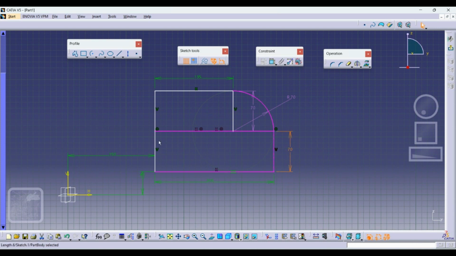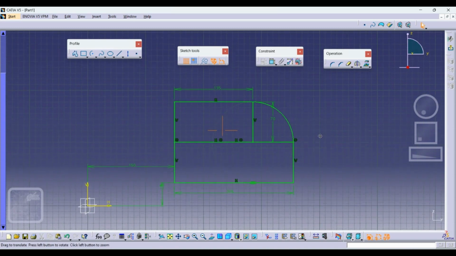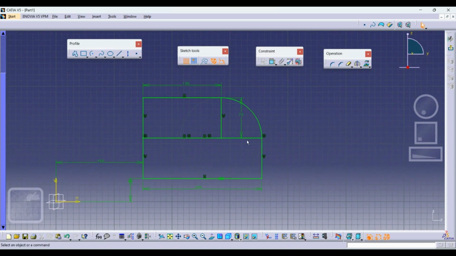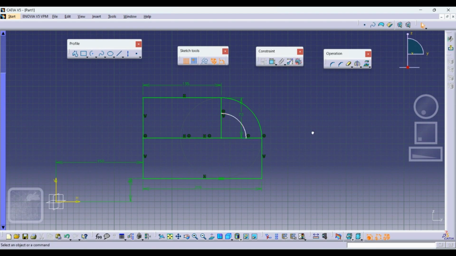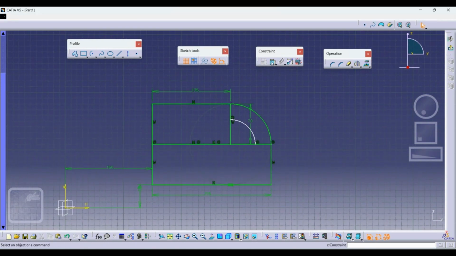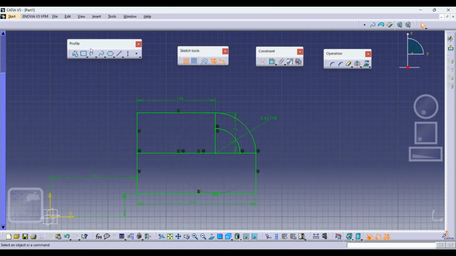So as it is in magenta, it is over defined. I just delete this, so it will come under defined. I will just delete this also because we have already given this length, so no need of this particular length. Okay, so now it is my one arc. Now I'll go with the second arc. So here only I'm taking, then here, then okay. This is underdefined. I'll just give the constraint. This will come in a defined one. Then I'll use one operation that is called trim.